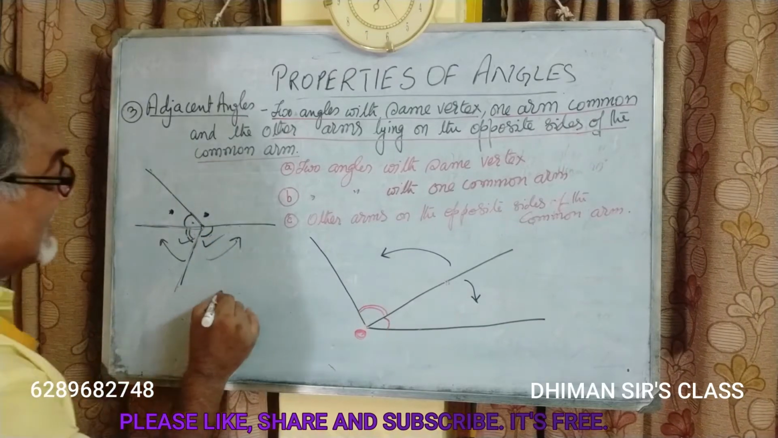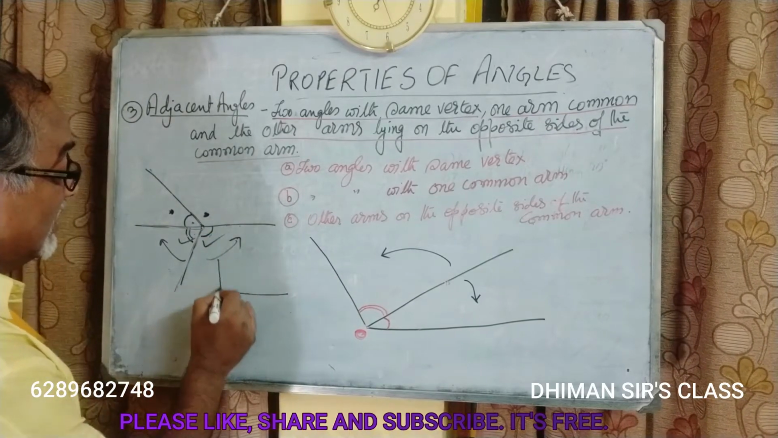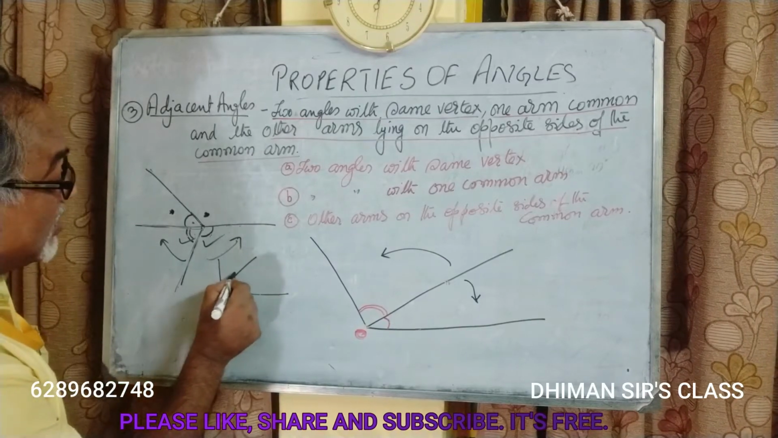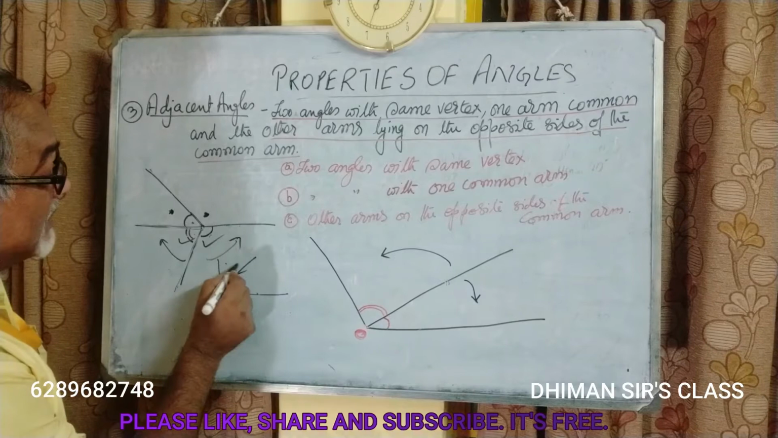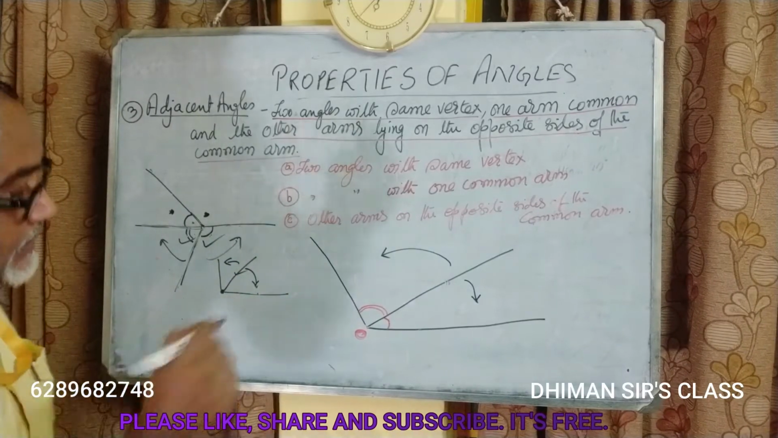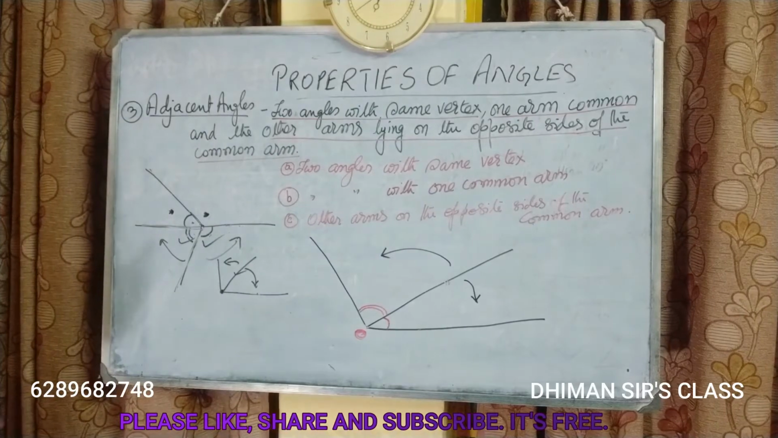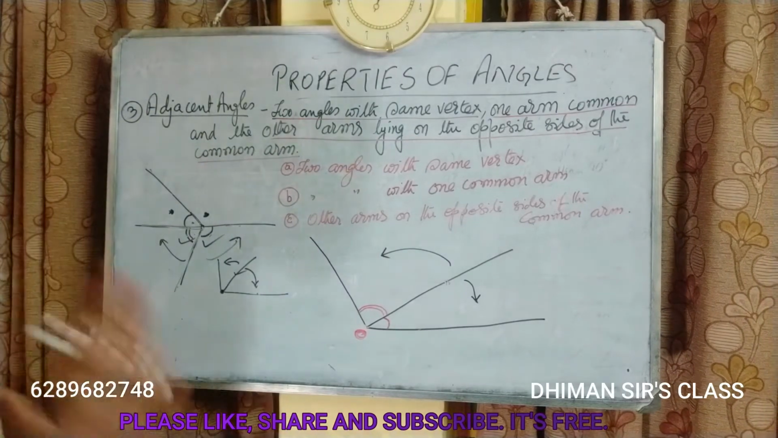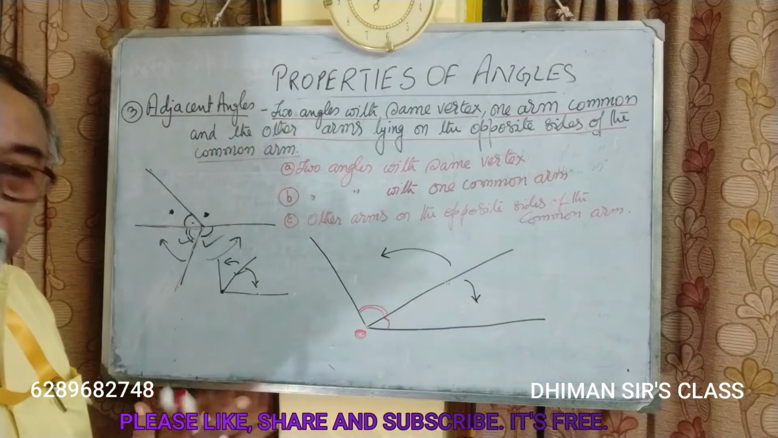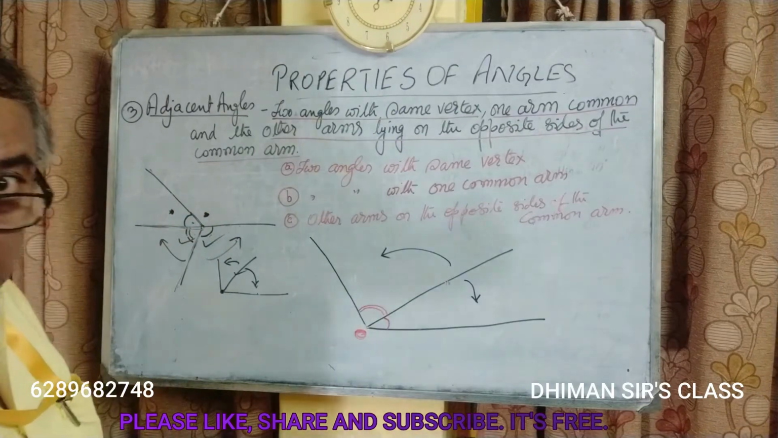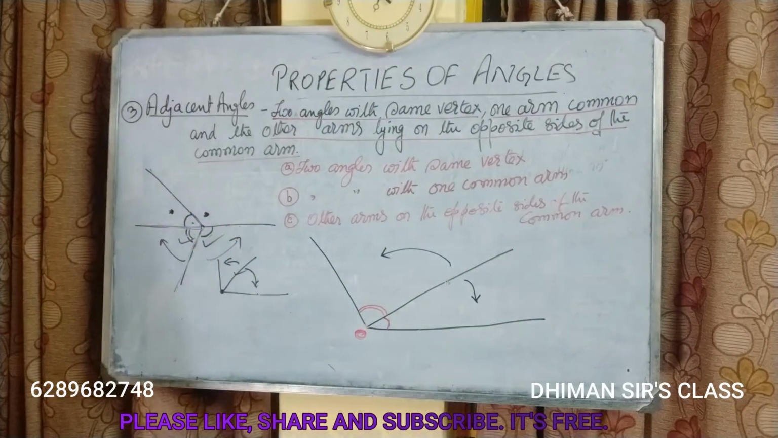So, adjacent angles are the angles that have a common vertex, a common arm, and the other arms on the opposite sides of the common arm. Then only they would be called adjacent angles. Okay, adjacent angles. Clear? Now, pause the video and note it down. Let's move on to the next point.